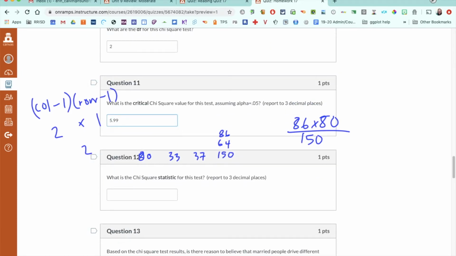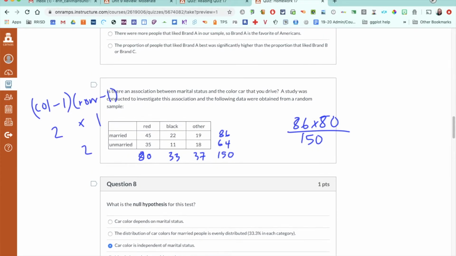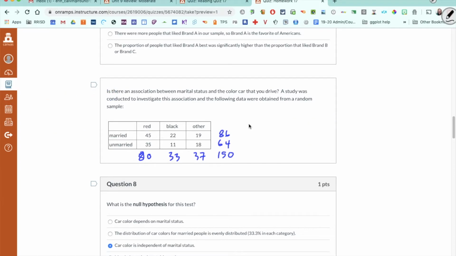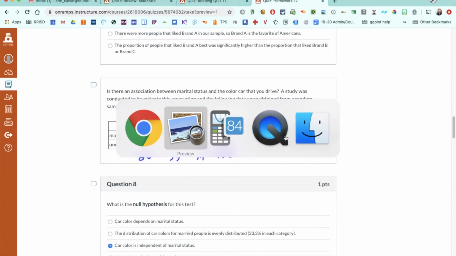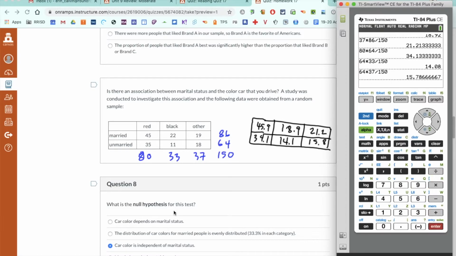And then we want the chi-squared statistic. So for that, we're going to have to find all of our expected counts and then put them in the tables the way I've shown you before. We're using the same formula for chi-squared. So what I'm going to do on this one, just so I can have everything in one spot, is I'm going to make a new table just for my expected counts so that I have them on the screen. And then I'm going to go in my calculator and do the chi-squared math. So those would be my expected counts.